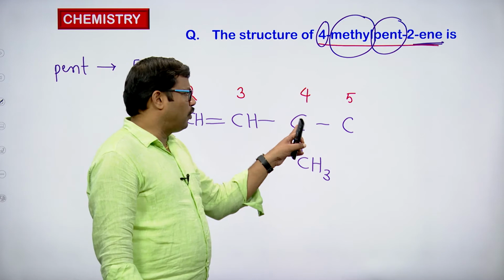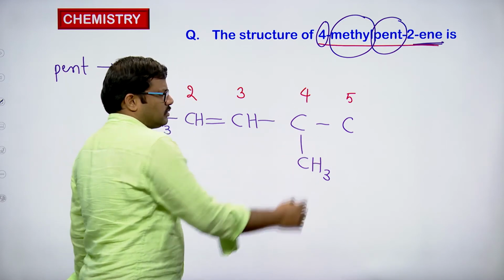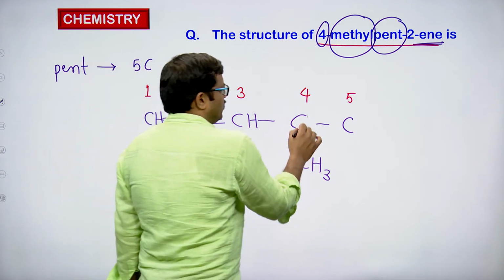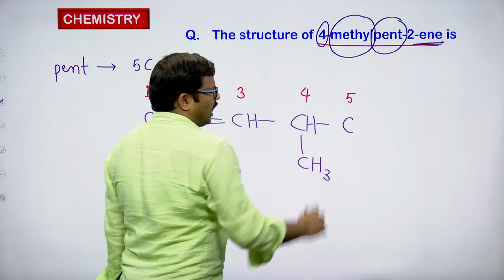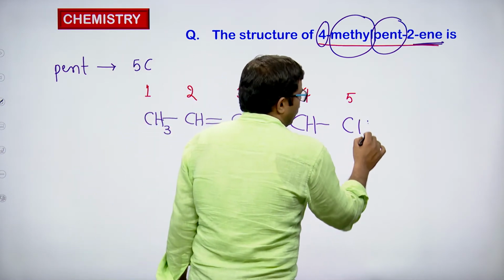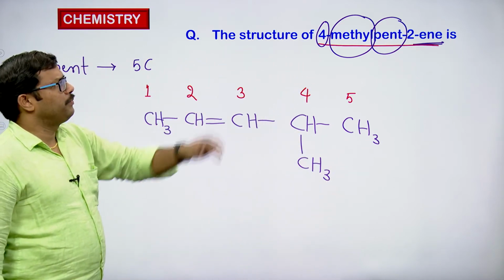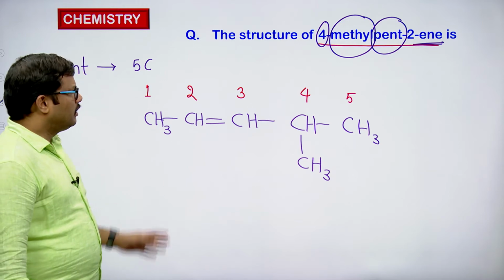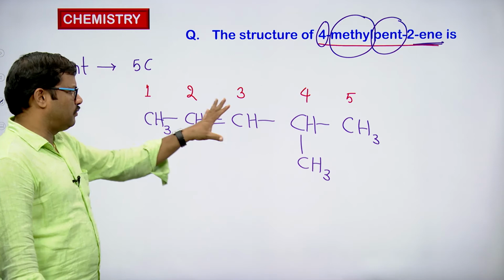Look at the fourth carbon. The fourth carbon is connected with 3 single bonds, so 3 bonds are satisfied. It requires only 1 bond, so I am writing only 1 hydrogen. And the last, fifth carbon, if you observe, is connected with only 1 bond. 3 more bonds are required, so I am keeping 3 more hydrogens with it. So this is the structure of 4-methylpent-2-ene. This is the structure that we are going to get.